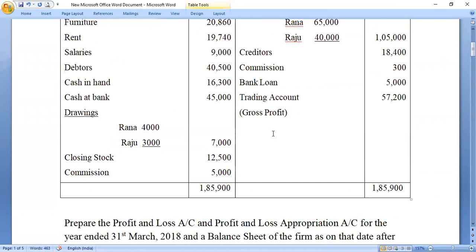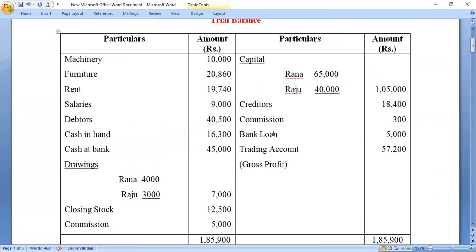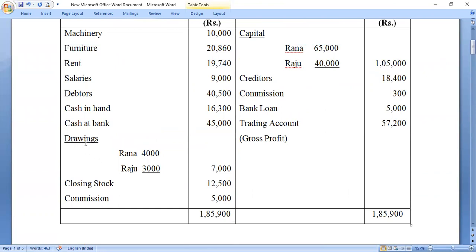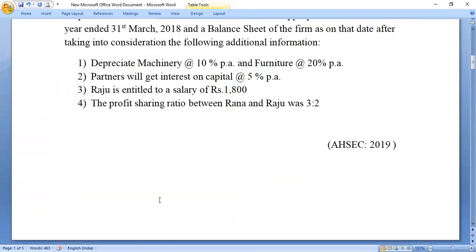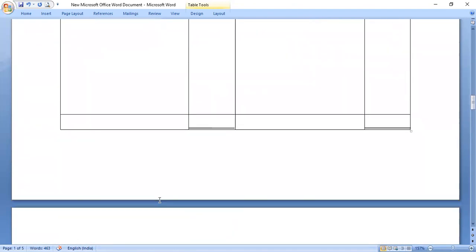Now I'm not doing that for the sake of convenience. I'll show you the full-fledged solution later on. Then drawings. Drawings of Rana is 4,000, Raju is 3,000. These two items are shown as a deduction from capital. Let us move to balance sheet.